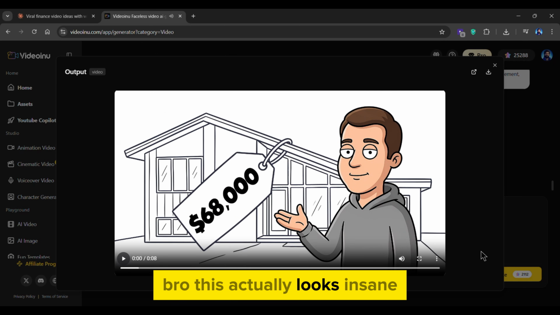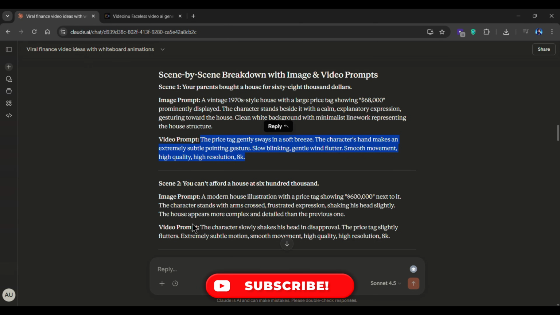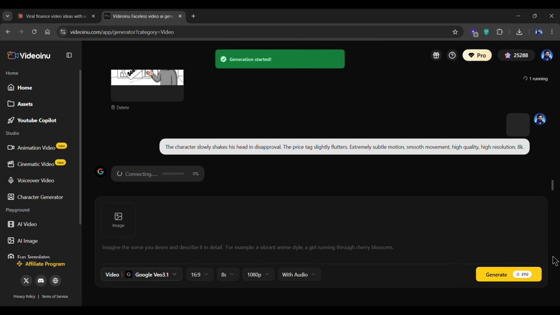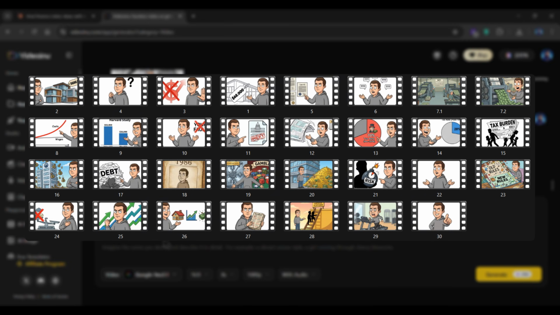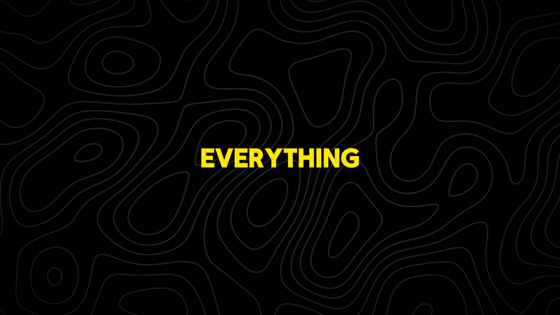Bro, this actually looks insane. Now we have to do this process for all the remaining images. Simply upload an image as a reference, paste in the matching video prompt, and generate the animation using your preferred video model. So once all your clips are generated, organize them in a folder just like you did with the images. Now let's move over to the final step, where we put everything together.